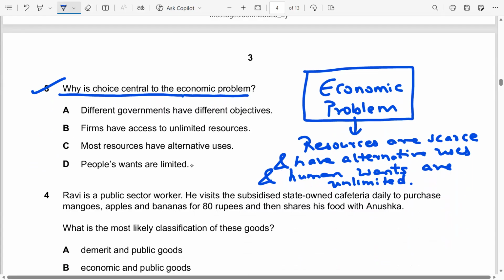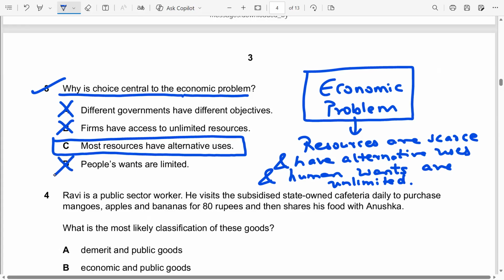Why is choice central to the economic problem? Because if you look at the options, most of the resources have alternative uses. Different governments having different objectives is not the answer. The economic problem doesn't arise because different governments have different objectives. It also does not arise because firms have access to unlimited resources. No, resources are never unlimited. No country has unlimited resources. People's wants are also not limited. According to human psychology, wants are unlimited. When one want is satisfied, another want crops up.